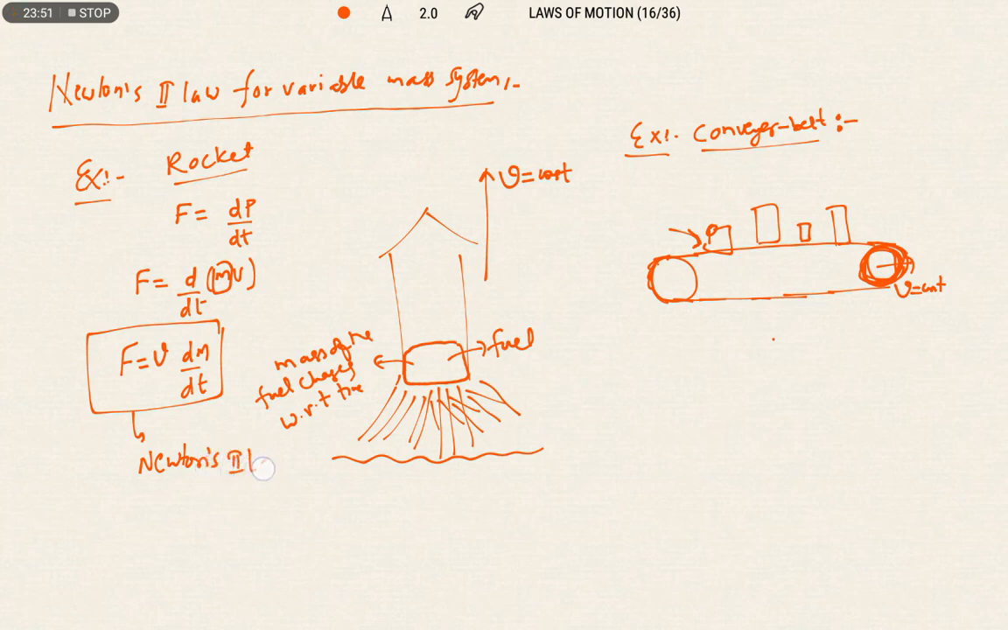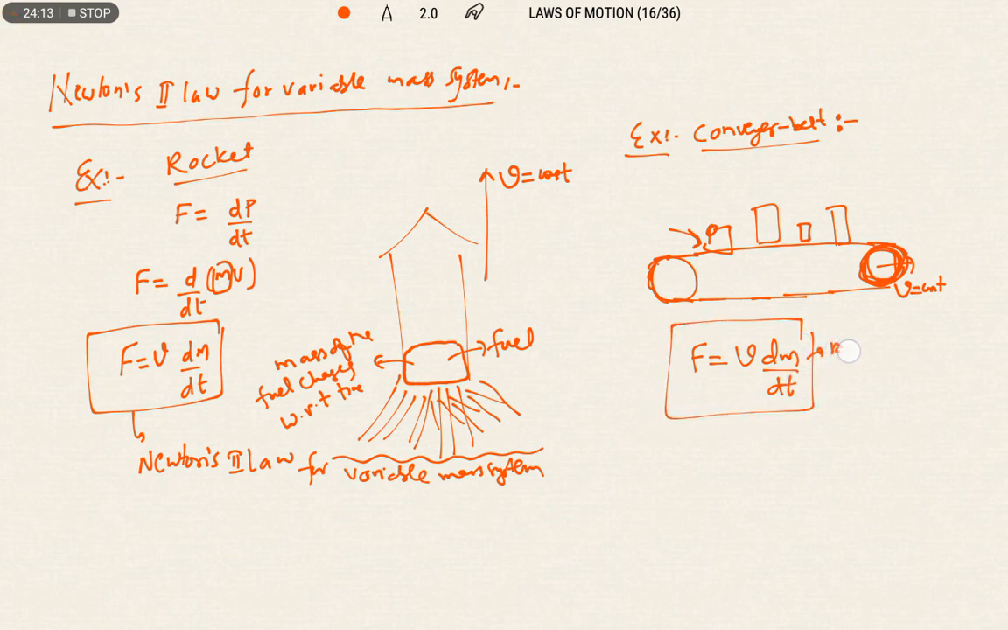for variable mass system. Okay? Right. So here also we can write the same formula: F equals V into dm by dt. Sir, what is meant by dm by dt? So dm by dt is nothing but the rate of change of mass. So how much mass is added to this?